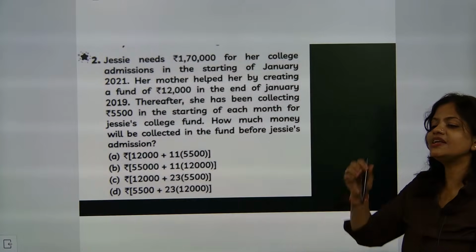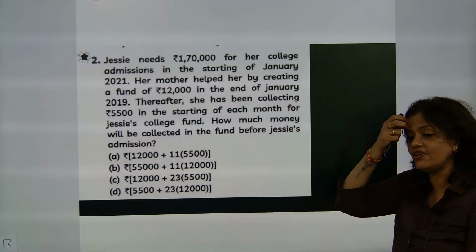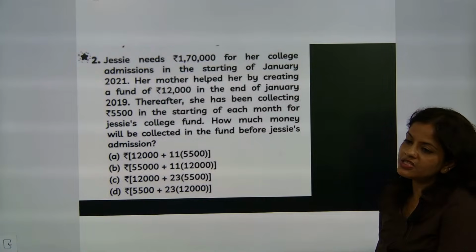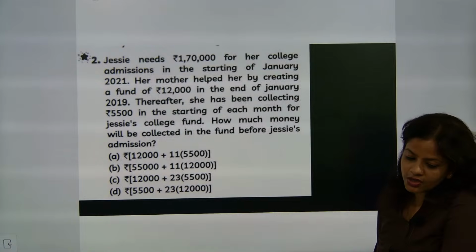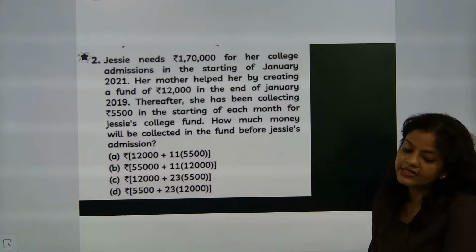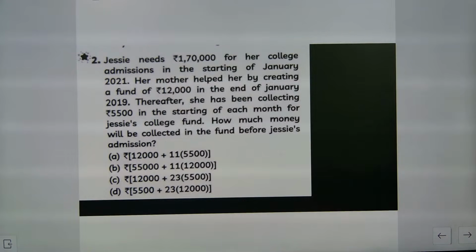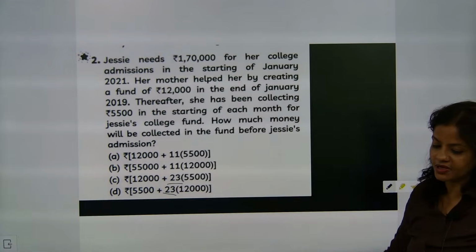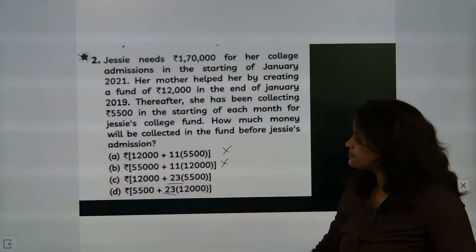So for 2019, how many months are there? 11 months. Okay. Then 2020, how many months will be there? 12 months. Total it is coming as 23 months. So 23 months and 23 months, so these two will become wrong.